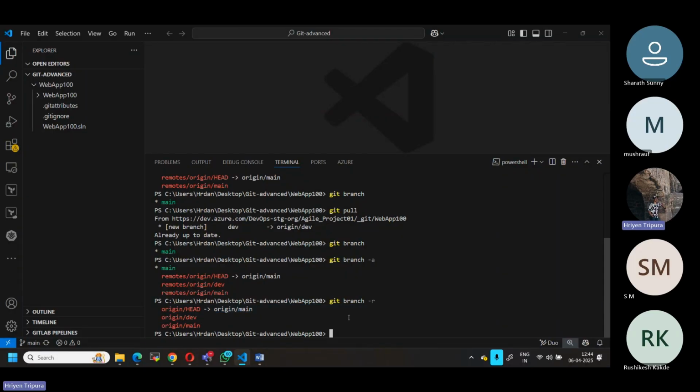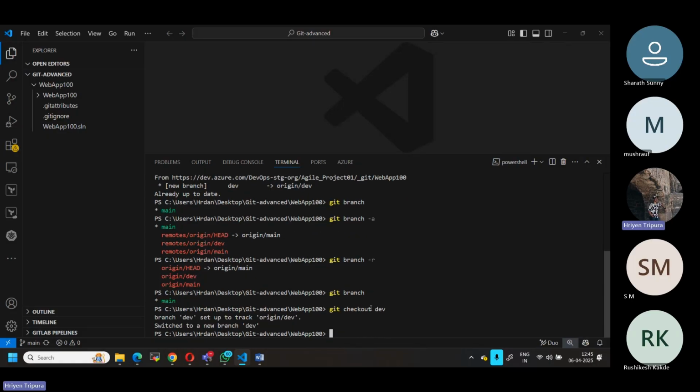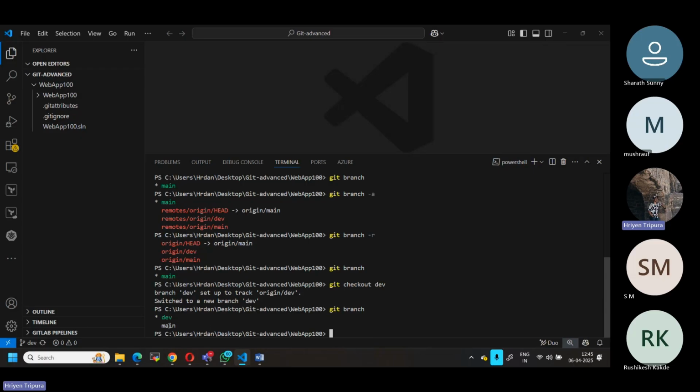Now, let's focus on the topic. As I told you, based on a task, I need to create a new branch. So how can I create it? If I check git branch, I want to see where I'm starting. I'm in main. Let me switch to the dev branch now. Git checkout dev, right? That means I first check out the dev branch. Now you can see I have switched. You are in the dev branch because it is shown in green with an asterisk.